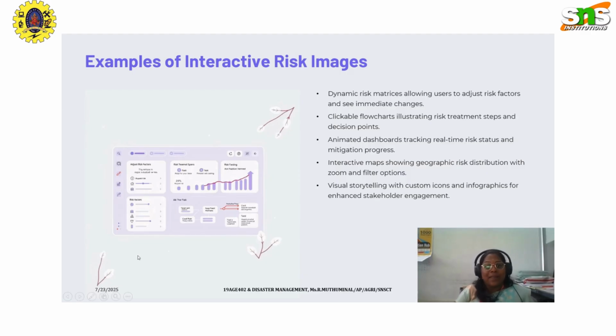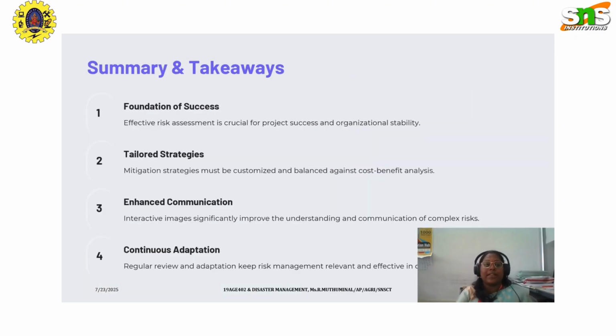Here the dynamic risk matrix allows users to adjust the risk factors and see the immediate changes, and then the clickable flow charts help illustrate the risk treatment, and animated dashboards track real-time risk status and mitigation processes. Interactive maps show the geographic risk distribution with zoom and filter options, and also storytelling with custom icons and infographics enhances stakeholder engagement.